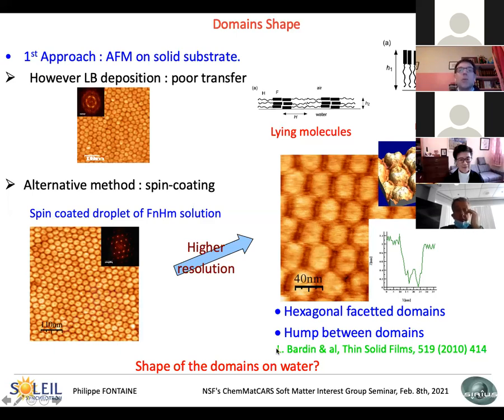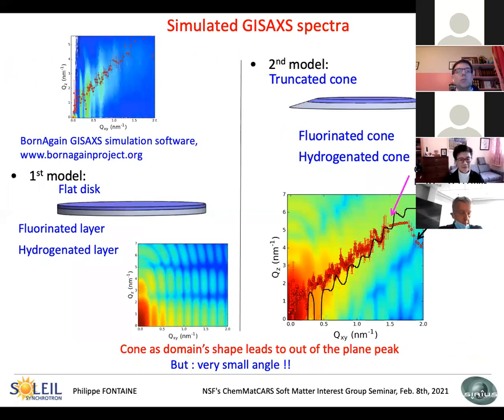So what is the shape on water? Because again, you cannot exclude that something happened during the transfer. So this is why we go back to GISAXS. If you look at the experimental spectrum, you see that the diffraction peaks are not located in plane. The maximum is not at Qz equals 0, but the position of the maximum of the intensity increases with the value of the Q in plane. So this was, again, a kind of surprise.